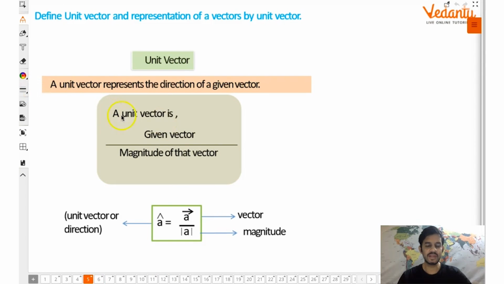So let's summarize it. If you want to find the unit vector for any vector, okay, you want to find the direction, simply divide the vector by its magnitude, and what you will obtain is the unit vector. Remember the representation of a unit vector. Whenever you see this cap, that means it's a unit vector. Following it, guys? So this was about unit vector.